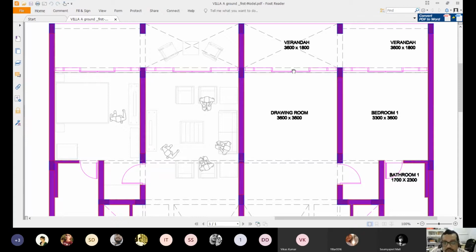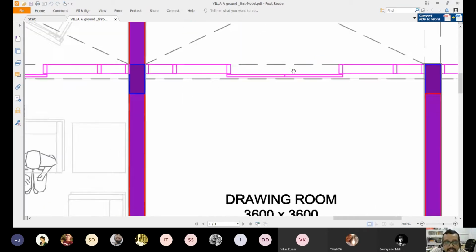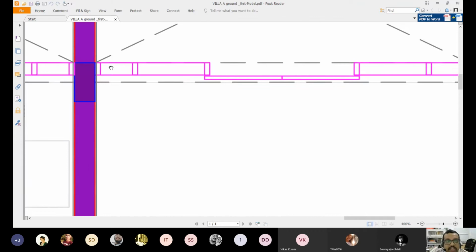Let me first zoom into this. This is a fixed glazing, supported by a frame on either side, and this frame also supports another glazing. Now whether it is fixed or openable may not be clear in the plan, so we will have detailing for this separately. But you saw there are two panels also.